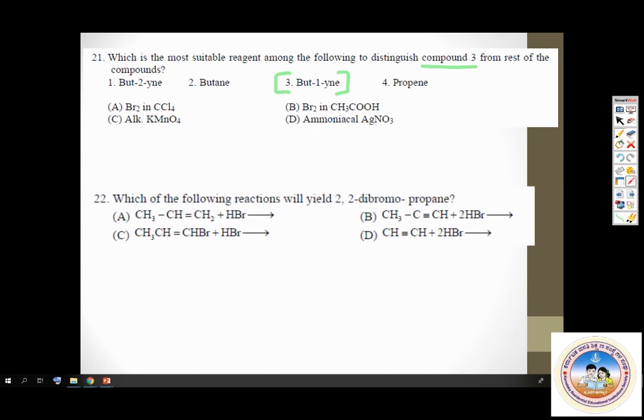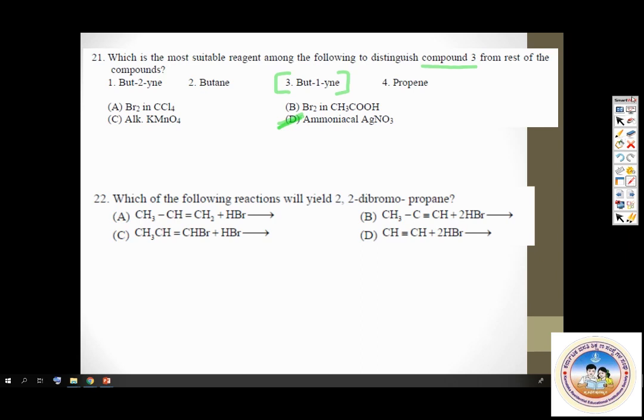The best reagent for that is option D. Ammoniacal silver nitrate, or what you call Tollens reagent. Okay. Now, why is that? Why can butyne be distinguished from the rest of the compounds using Tollens reagent?